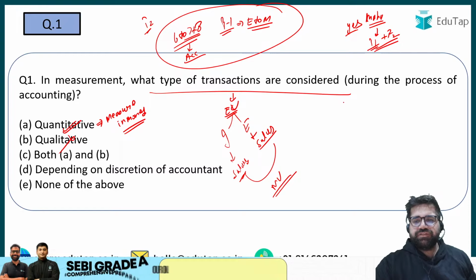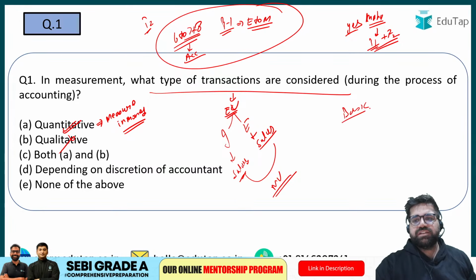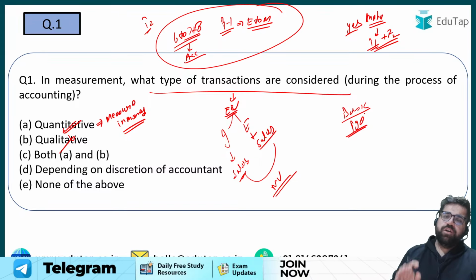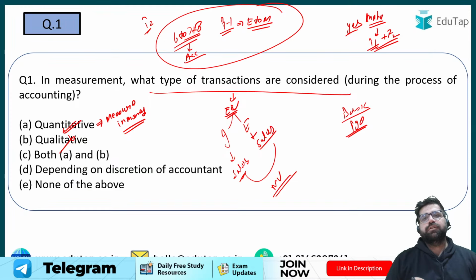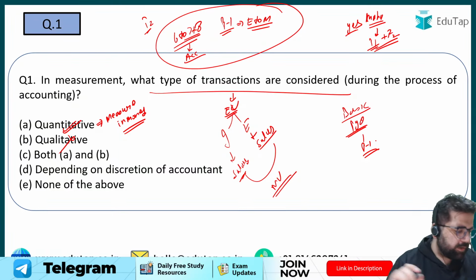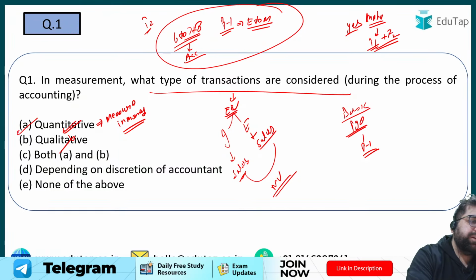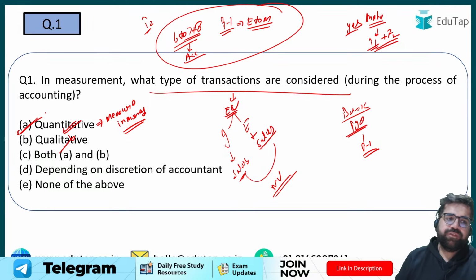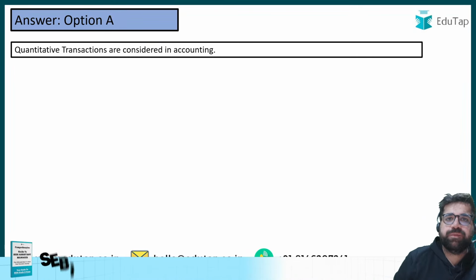Right, so this is a very basic question, and yes, this is based on your previous year question only. So whatever questions I have today, they are formulated on the design of previous year questions, and the level over here is of phase 1. Right, yes, the first answer will be option number A, which is quantitative. So my first answer will be option number A.